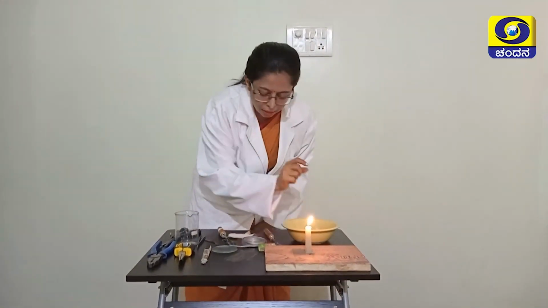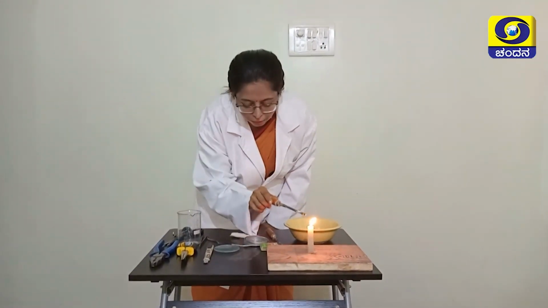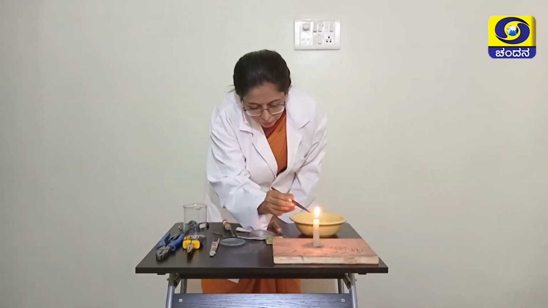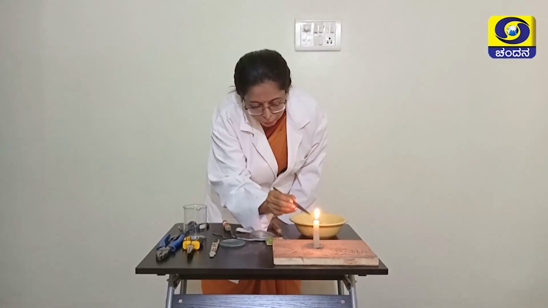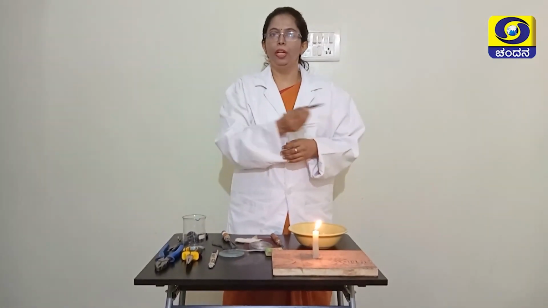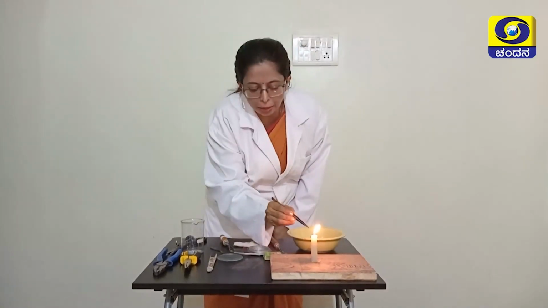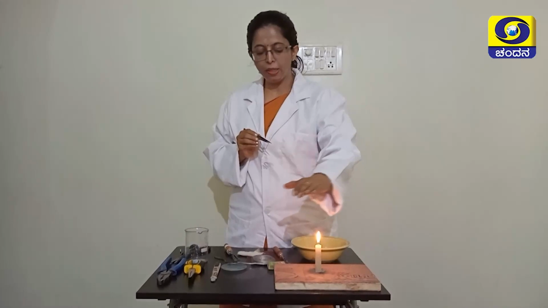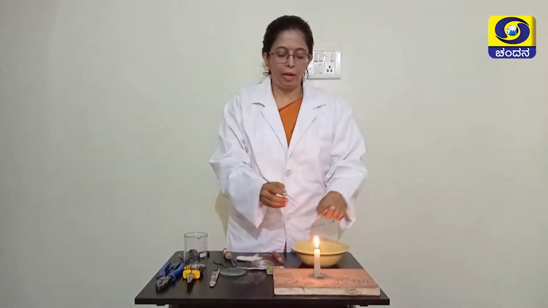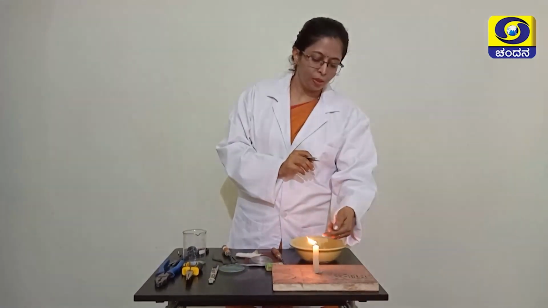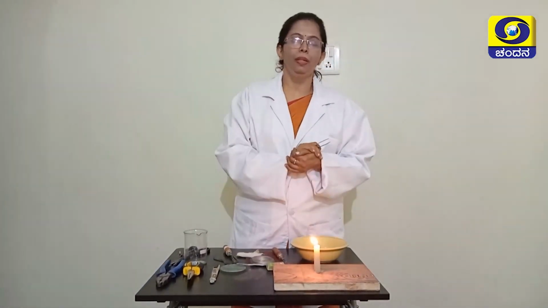Whereas here you can see the wick of the candle, right? The wick of the candle burns along with some of the wax substance. Wax is a carbon compound again obtained from petroleum. It burns, and carbon dioxide gas is evolved. As you can see, I can experience the heat, and light is also generated along with the carbon soot, which is near the wick of the candle.